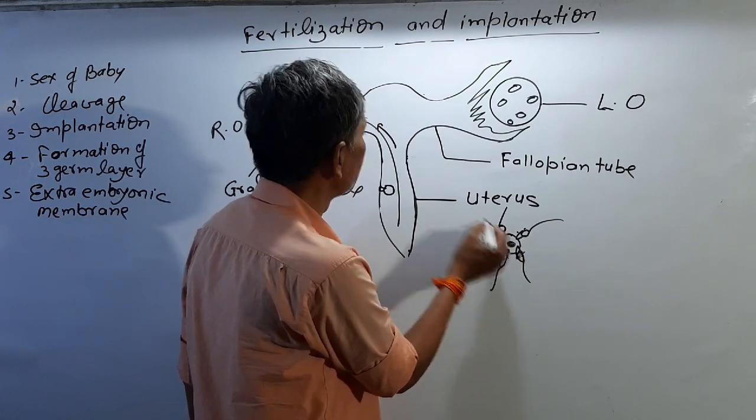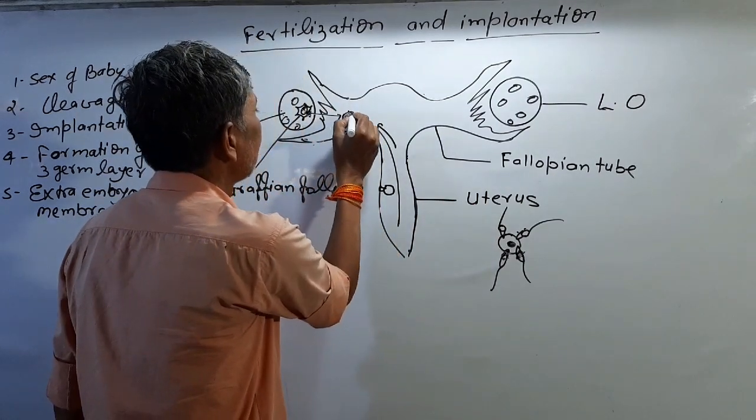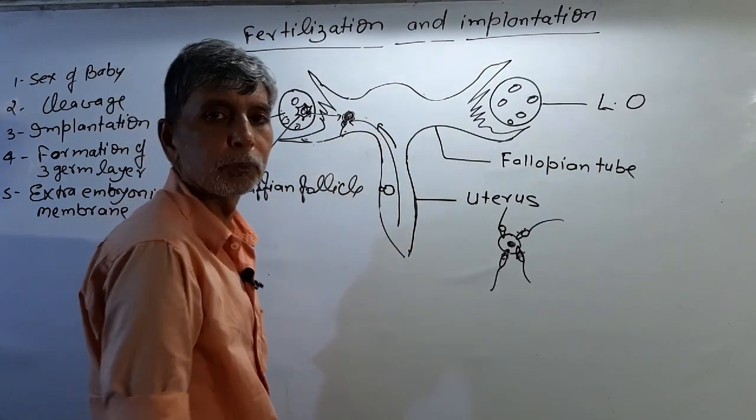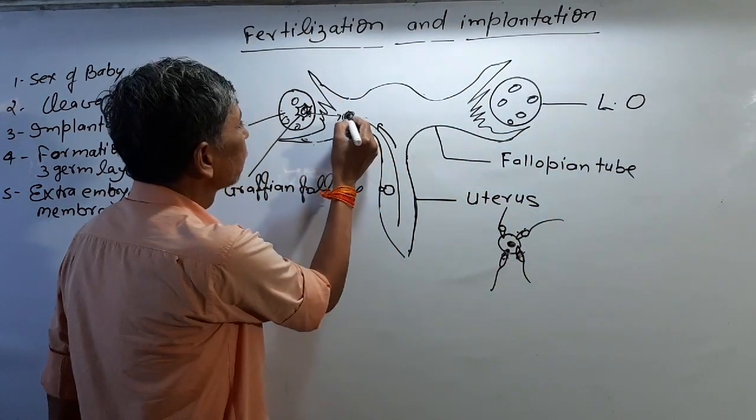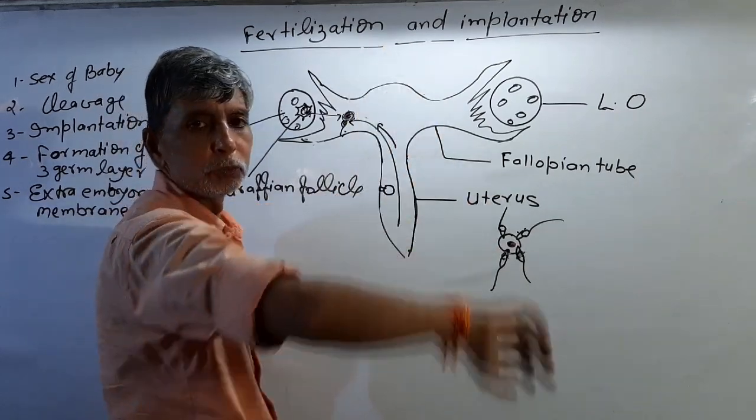Both nuclei are fused here. Fusion of male and female gamete is called fertilization. Fertilization occurs within the fallopian tube.